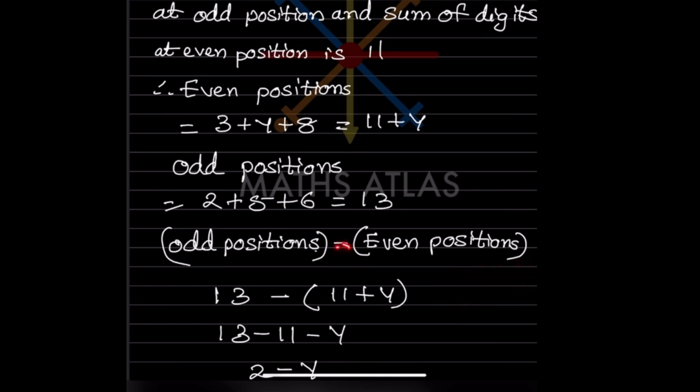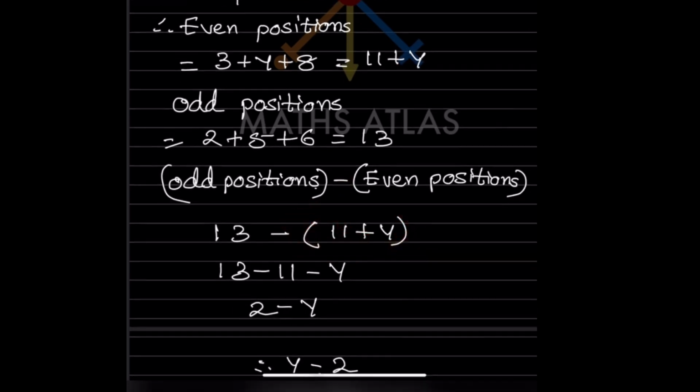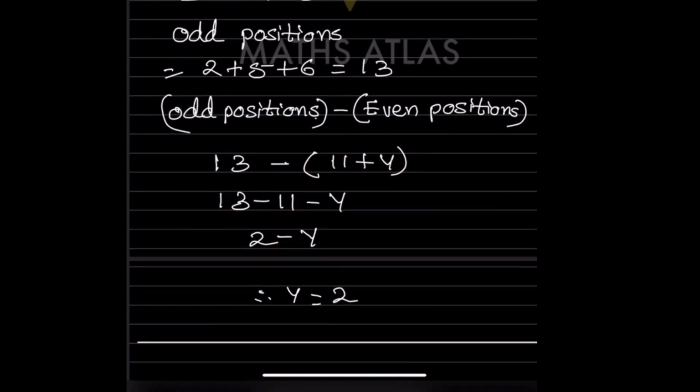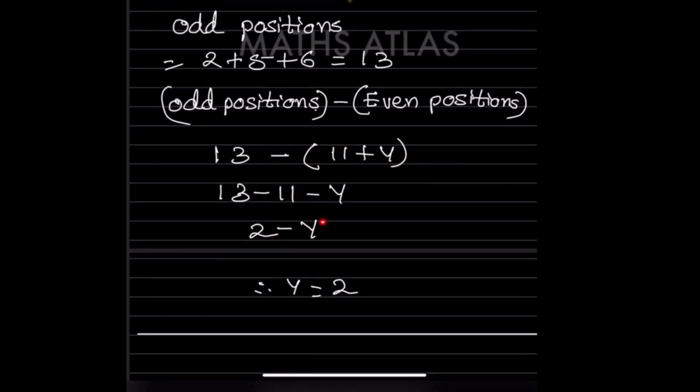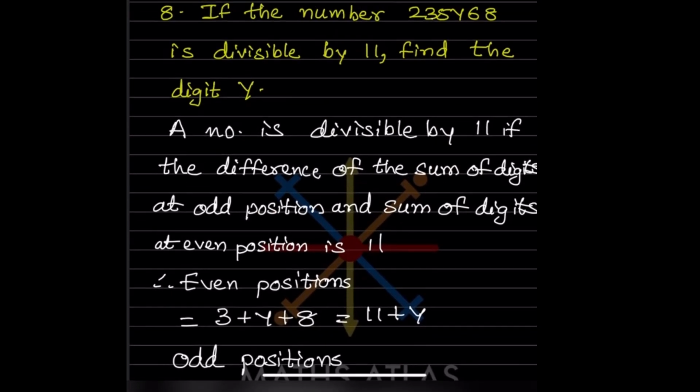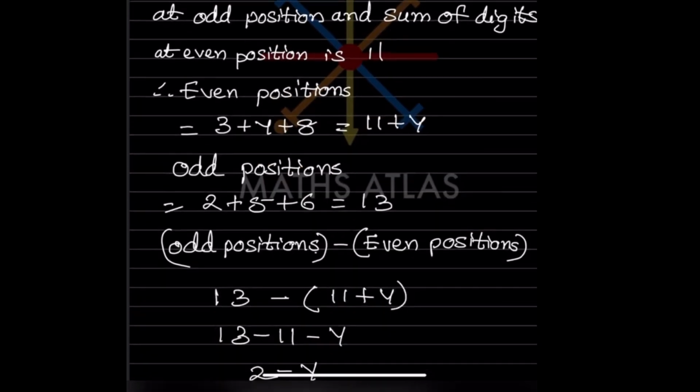So this negative sign is for both of them, so you have to write a bracket. So it will be minus 11 minus y. Now what will be here? 13 minus 11 is going to be 2 minus y. And when we rearrange this, if we bring y to the right hand side, suppose we take this as 0, 2 minus y equals 0, so 2 is going to be y. So the value of y is 2. That's what they have asked. Find the digit y.